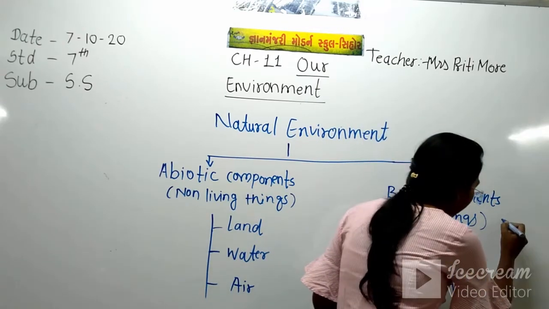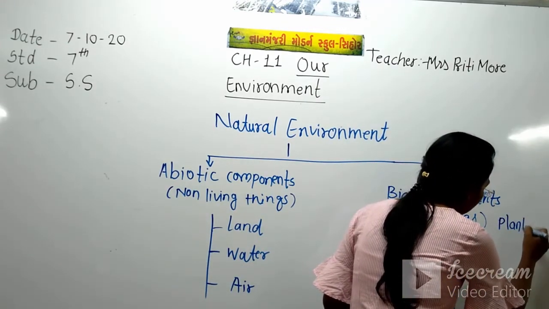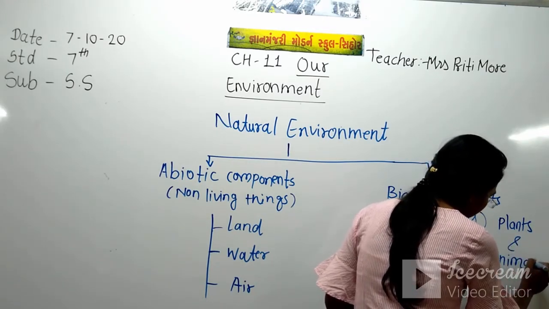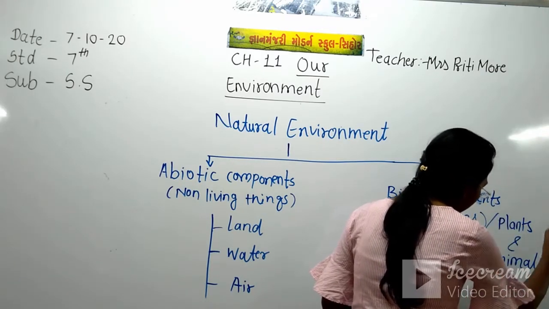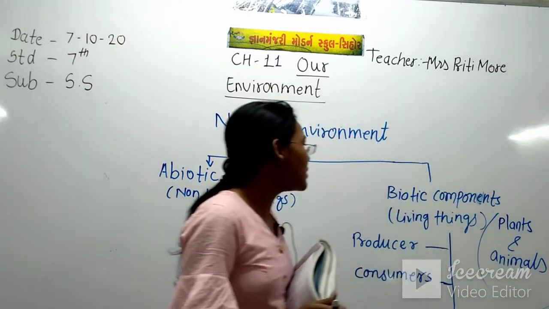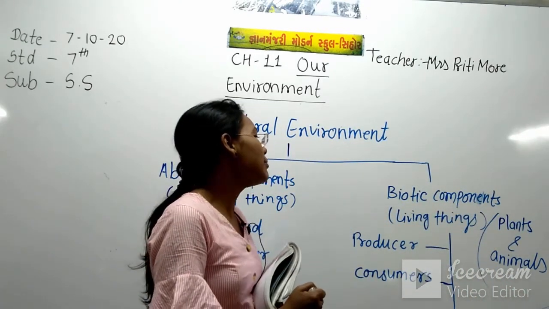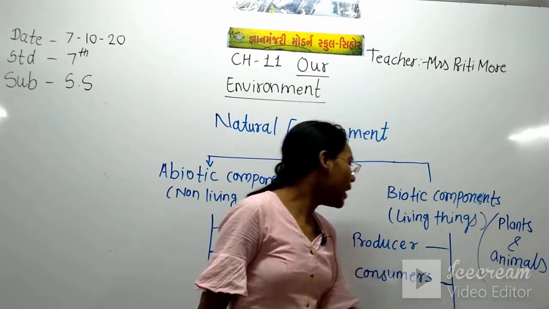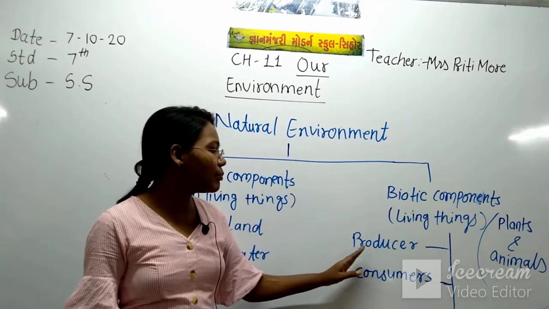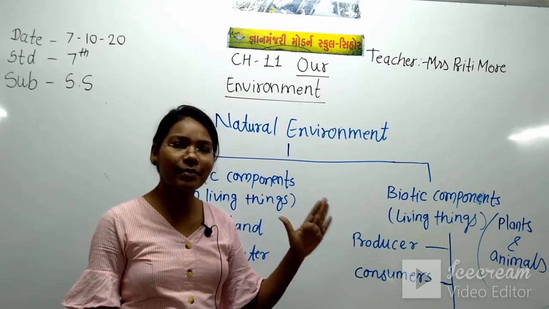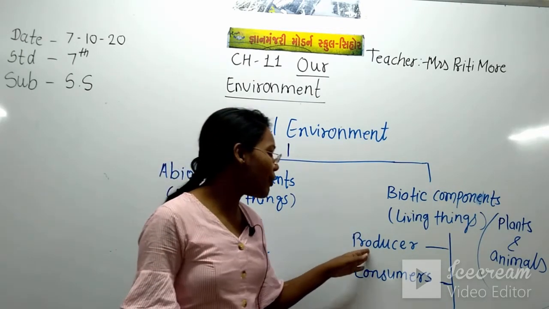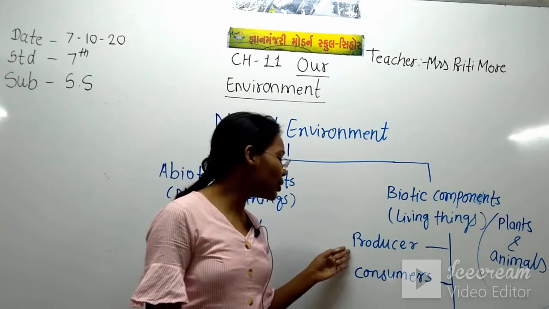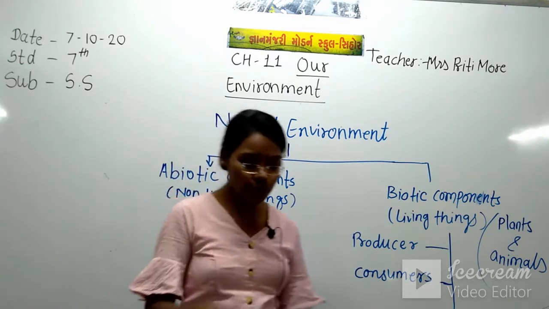So I write here, what comes here in biotic components? In biotic components come living things like plants and animals. Some plants and animals are producers and some are consumers. So let's see what is a producer and what is a consumer.